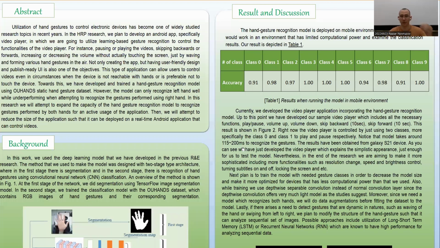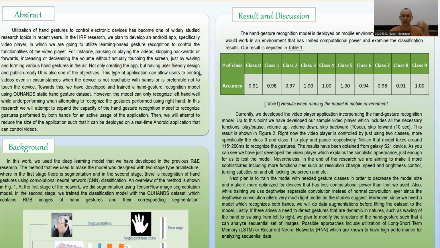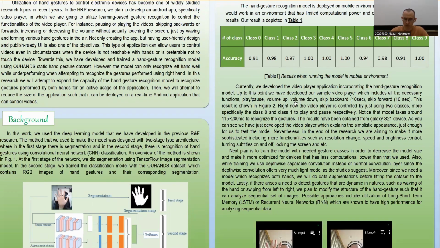So what I've done so far, what we have in the result, is that the hand gesture recognition model was deployed in a mobile environment to see how the model works in a limited computational environment and to examine the classification results. As you can see from the table, each class has been classified with very good accuracy. Currently, we have developed a video player application incorporating the hand gesture recognition model.